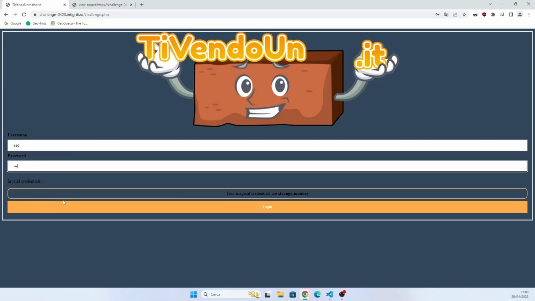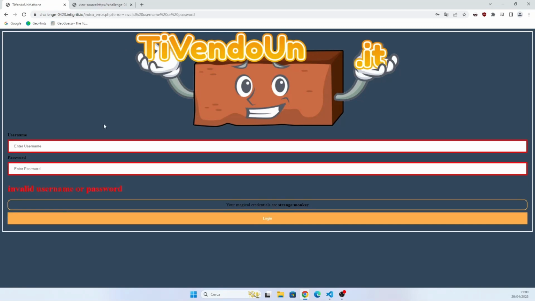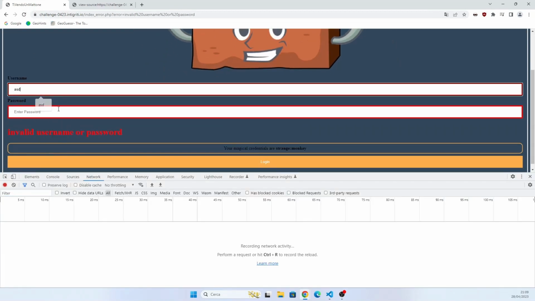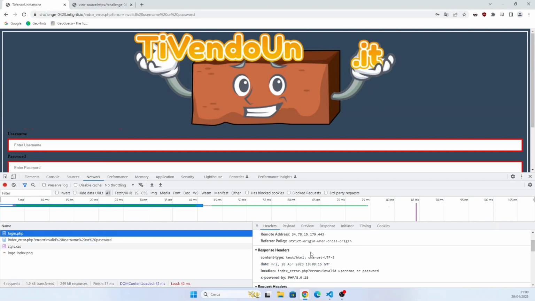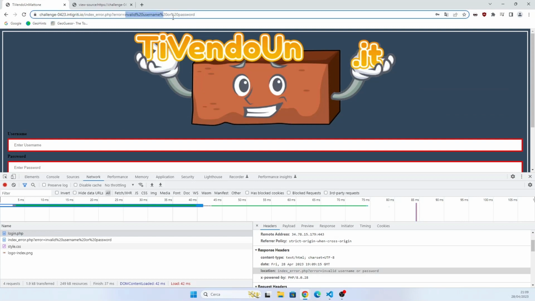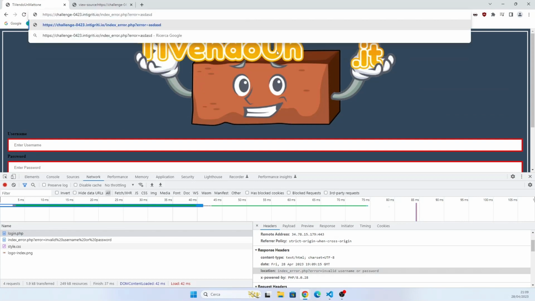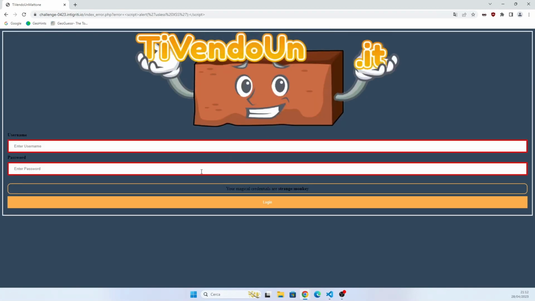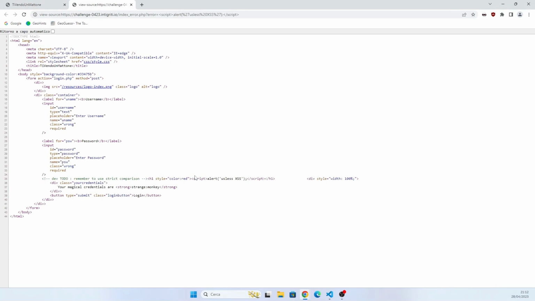If we try with wrong credentials, we get this error, and basically the website redirects us to indexerror.php with the error parameter, and this string is reflected in the HTML. There is an XSS vulnerability here, but it's not useful in this challenge. Anyway, this error page has something useful, because if you look in the source code, there is this HTML comment that says to do: remember to use strict comparison.